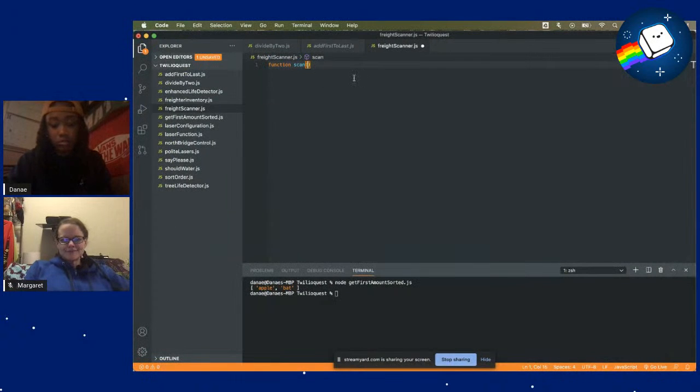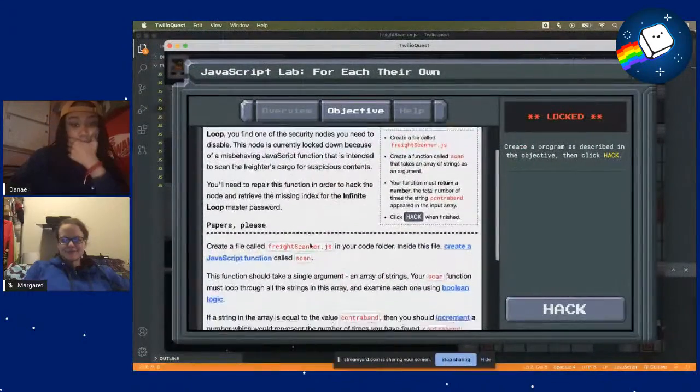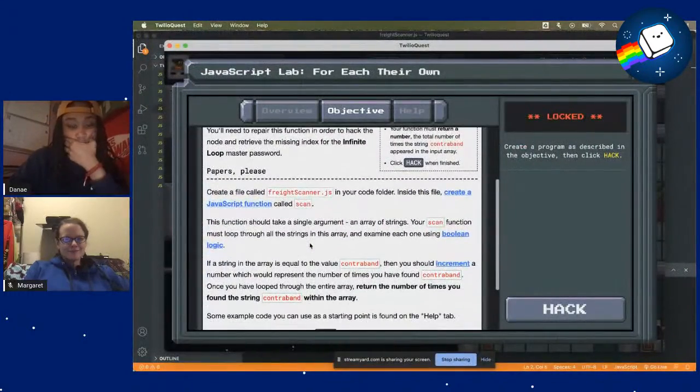So string array. And what we want to do is it's going to loop through this array, and every time a string in the array is equal to the value contraband, then we increment this number.